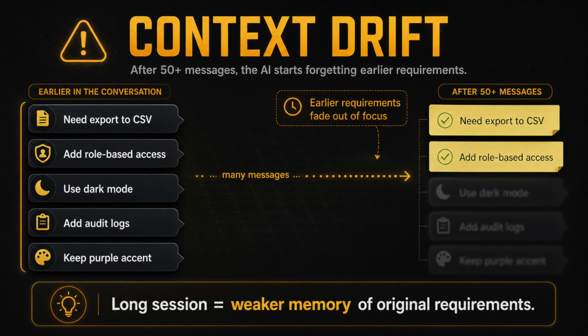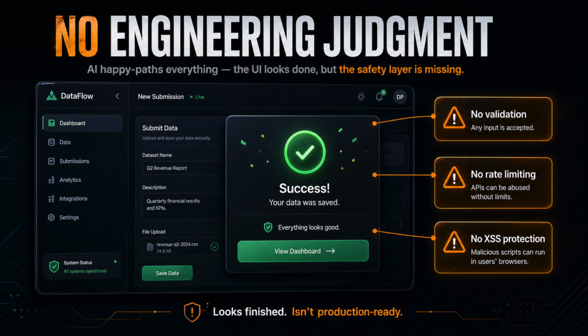Number 2 is context drift. After 50 plus messages in the same session, Claude can forget your original requirement. So the fix is to keep a claude.md file in the project root with your rules, so they are always in scope.